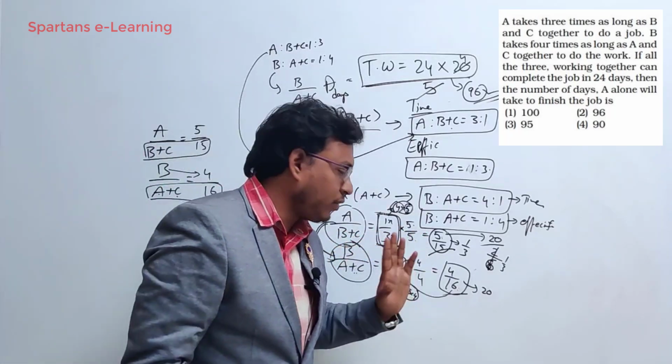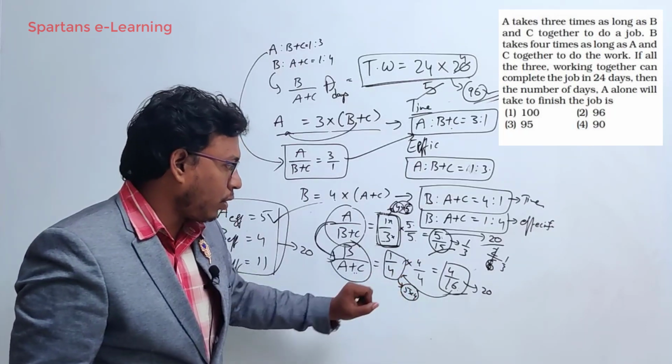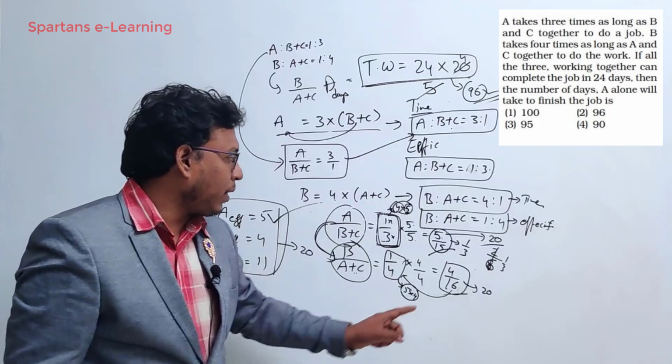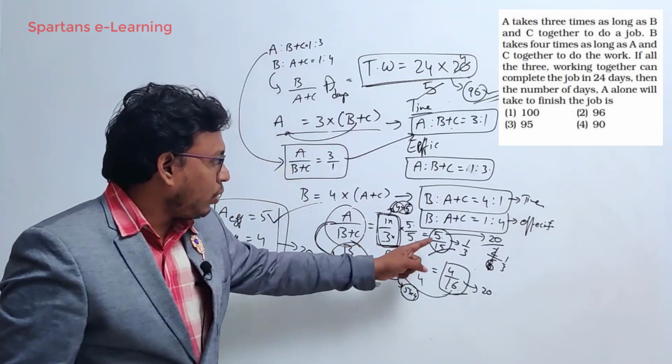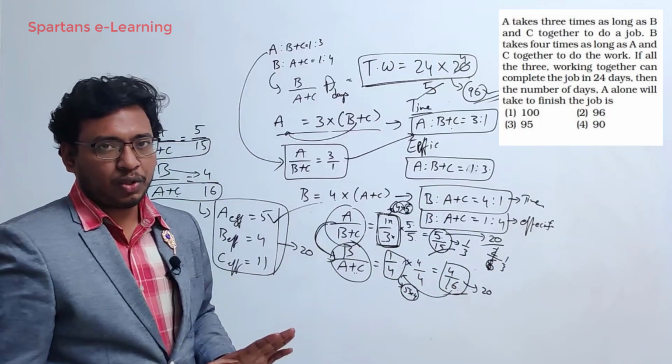I'm multiplying numerator with 5, I'm multiplying denominator with 5. Now I'm getting 5 by 15. 5 by 15 we got it here. Similarly here I'm multiplying 4 and 4. Numerator I'm multiplying by 4, denominator I'm multiplying by 4. I'm getting 4 by 16. Now you add them, you're getting 5 plus 15 is 20, 4 plus 16 is 20. Satisfied?